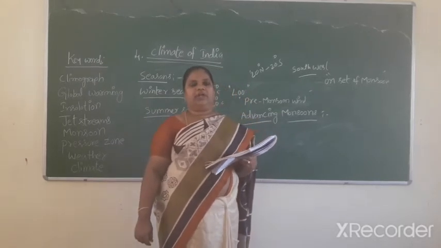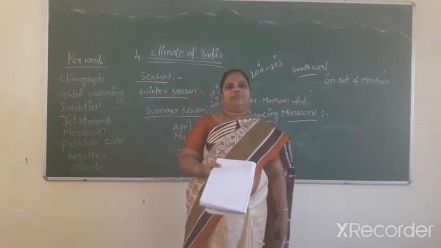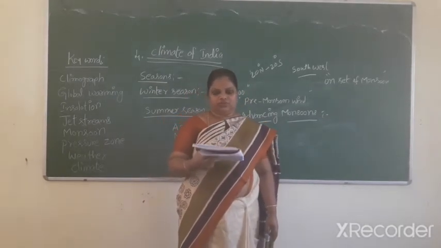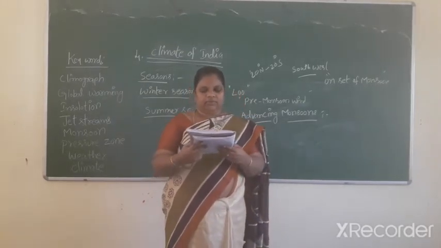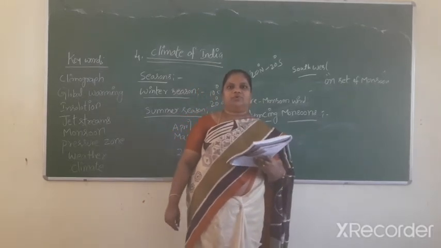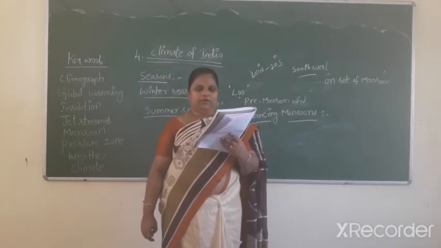Next one, the bulk of the annual rainfall. The bulk of the annual rainfall in India is received from the southwest monsoons. The west coast and northern India receive high rainfall due to the high peak hills.